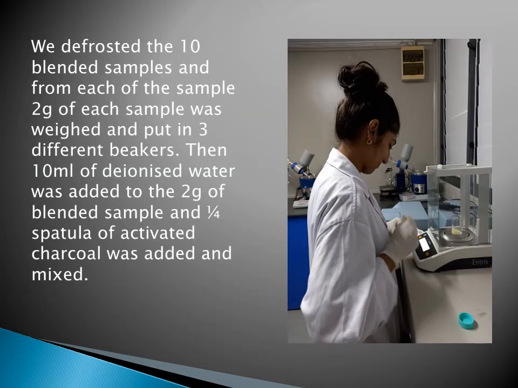We defrosted the 10 blended samples, and from each sample, 2 grams was weighed and put in 3 different beakers. Then 10 ml of deionized water was added to the 2 grams of blended sample, and a quarter spatula of activated charcoal was added and mixed. We used an analytical balance to be accurate and precise.